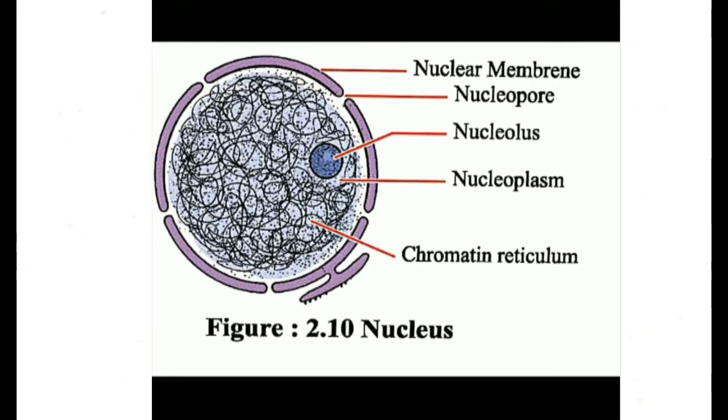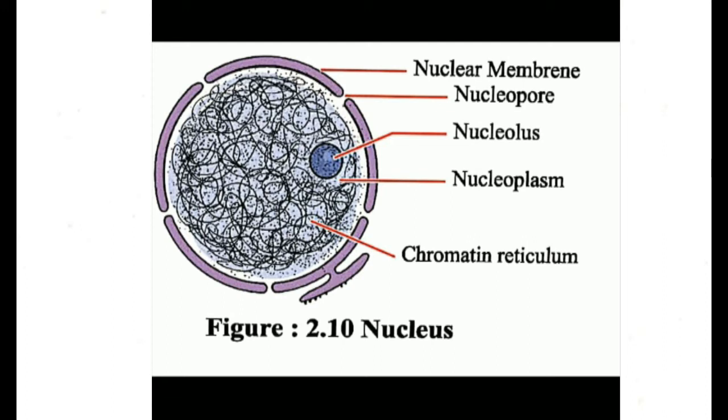Now I am going to describe the cell brain, which is called the nucleus. Robert Brown in 1833 at first described the name nucleus. Nuclei are found in all eukaryotic cells, the only common exception being the mature red blood cell of mammals. In some protozoa such as Paramecium, two nuclei exist, a micronucleus and a meganucleus.